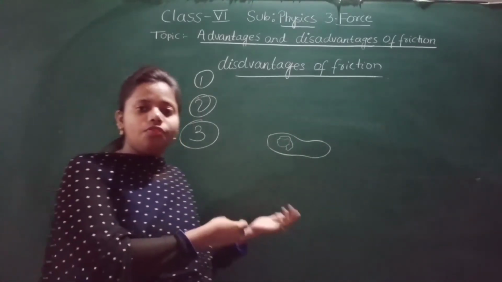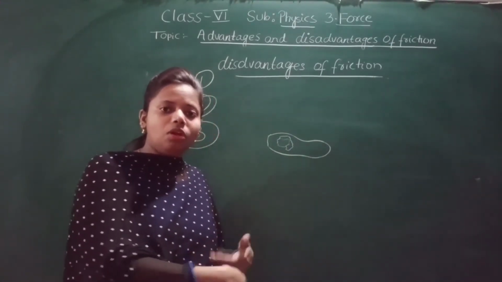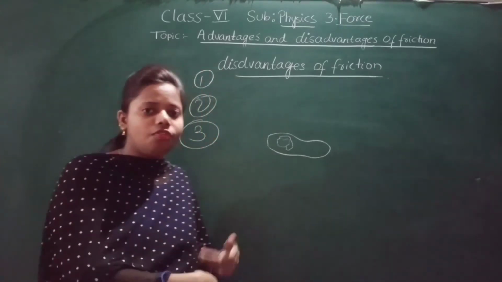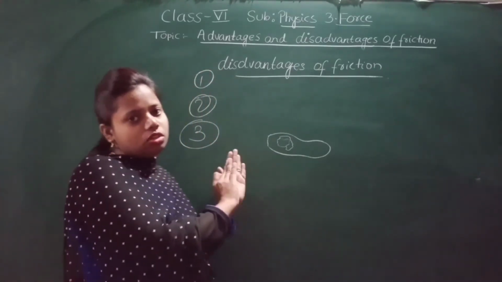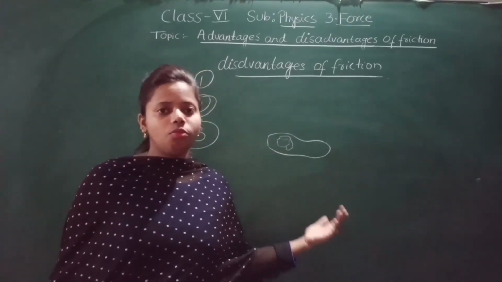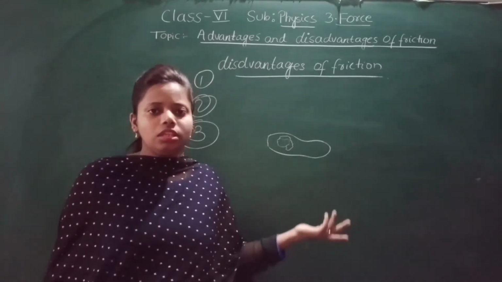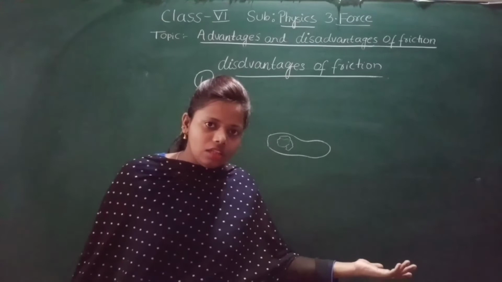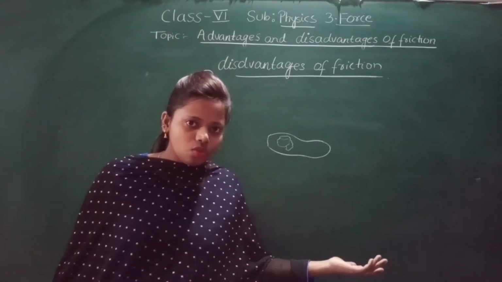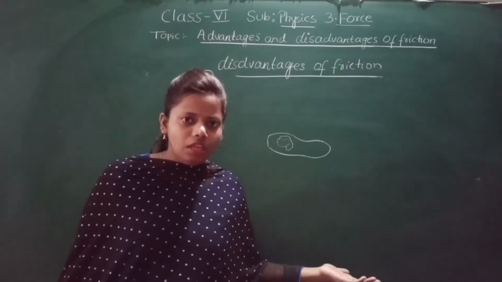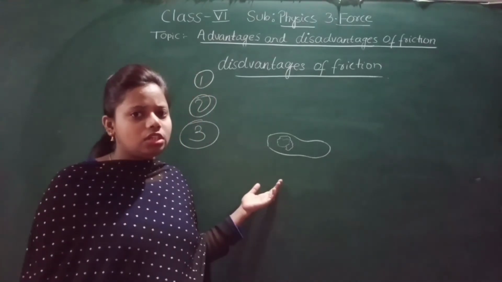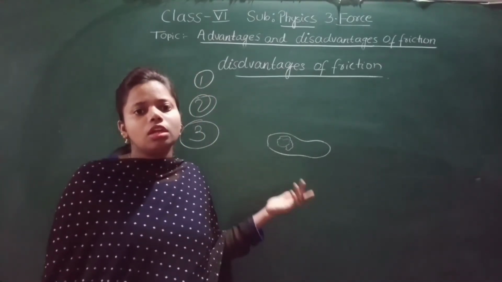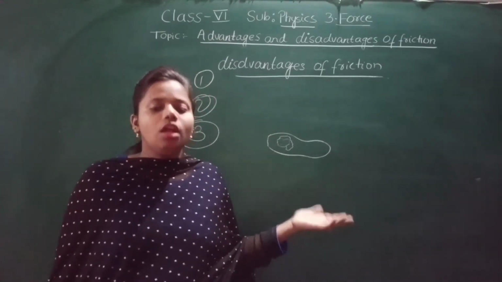Now why? Because of friction. We are able to walk because of friction only. So because of friction, the sole of the shoe gets worn. So this is a disadvantage, no? Because if it is wearing out, then again we have to buy another shoe. So there is a wastage of money also. So because of friction, our sole wears.